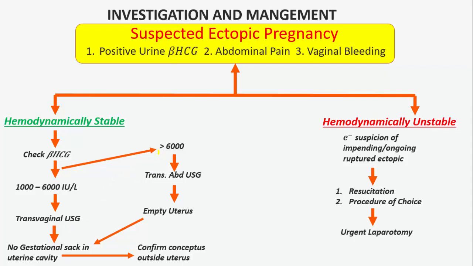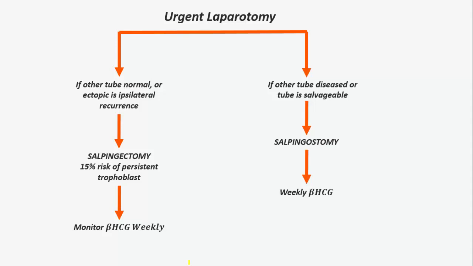And if beta HCG is greater than 6000, we will do transabdominal ultrasound, and an empty uterus will confirm the conceptus outside the uterus. So we will do urgent laparotomy, and we see if the other tube is normal or the ectopic is an ipsilateral recurrence, then we will do salpingectomy. But there is a 15% risk of persistent trophoblast, so we will monitor beta HCG weekly.